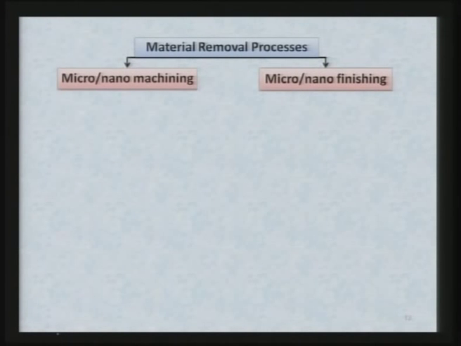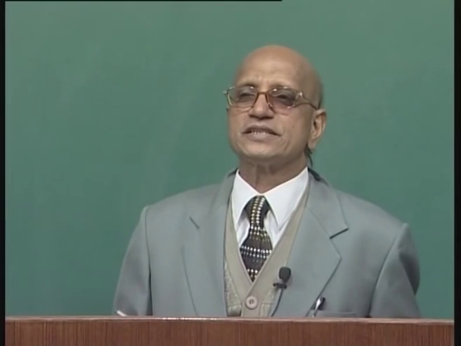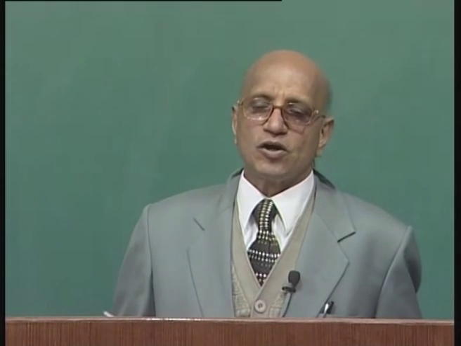Material removal processes, again there are two categories: micro nano machining processes and micro nano finishing processes. Now, there is a basic difference between micro nano machining and micro nano finishing processes. In machining processes, we are making micro features or micro components, giving proper shape and size, while in finishing processes we are improving the surface quality of macro or micro products, but that surface finish or surface quality is at micro or nano level.